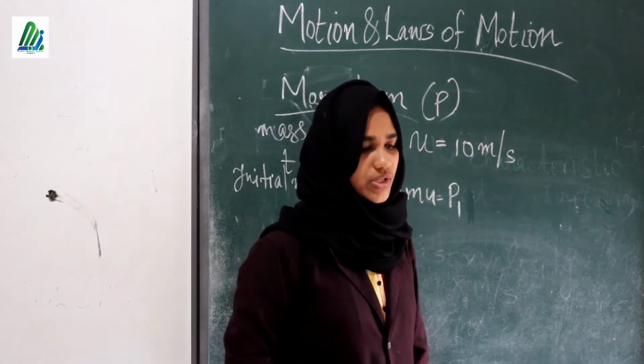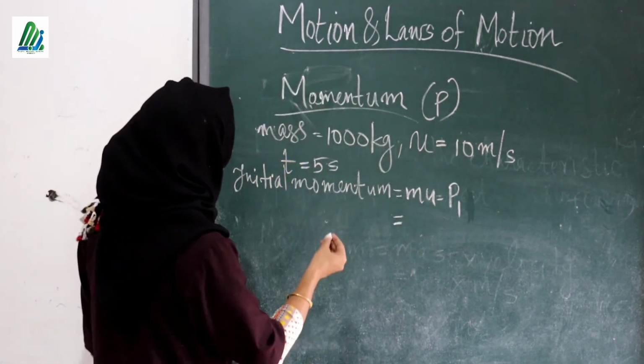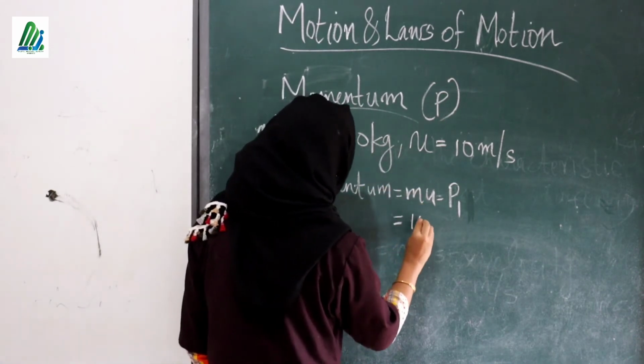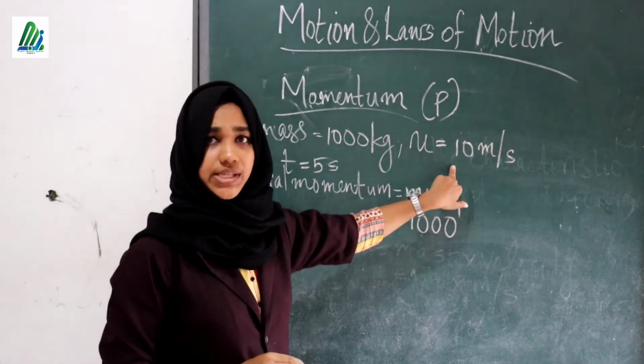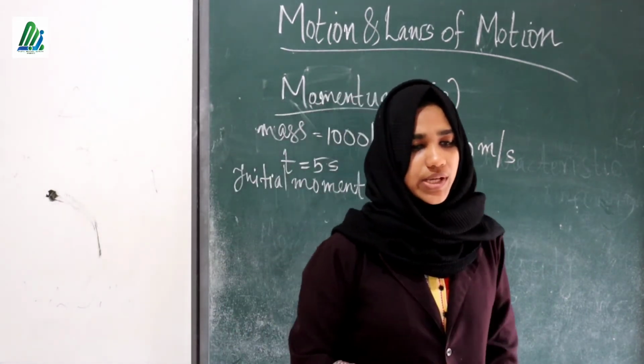Here M is how much? 1000 kilogram. So we can write 1000 into u. u is 10.